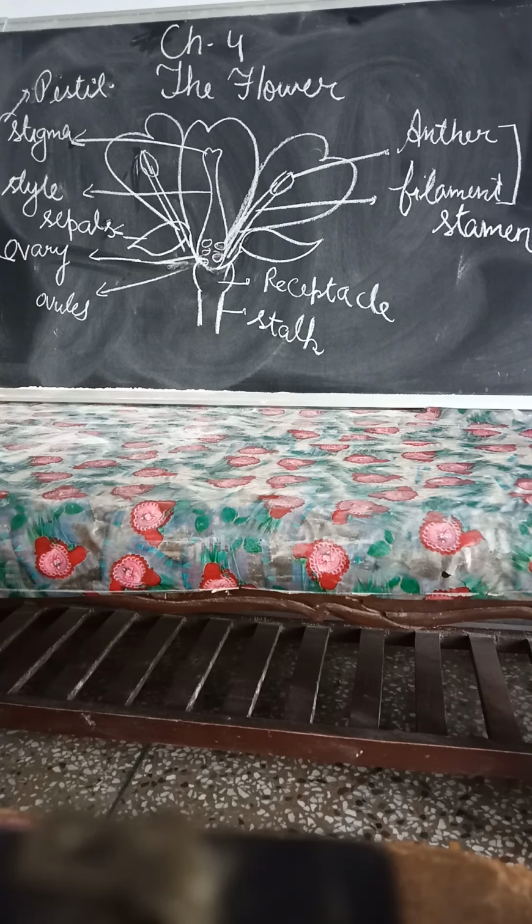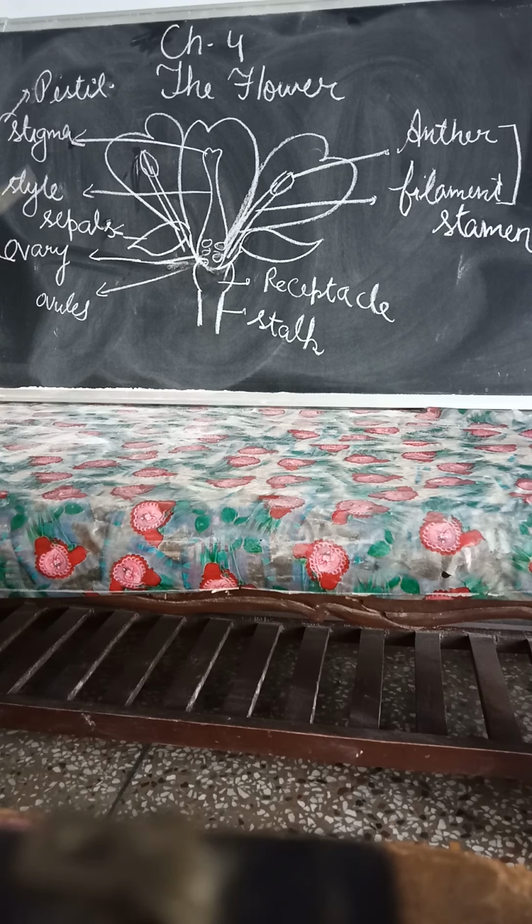Now we talk about the fourth whorl, located in the center. It is called the pistil or the carpel, and collectively they are called the gynoecium. It is the female reproductive part of the flower and consists of three parts. At the tip is the stigma, in the middle the tube-like structure is called the style, and the lowermost swollen portion is called the ovary. Inside the ovary, ovules are present.